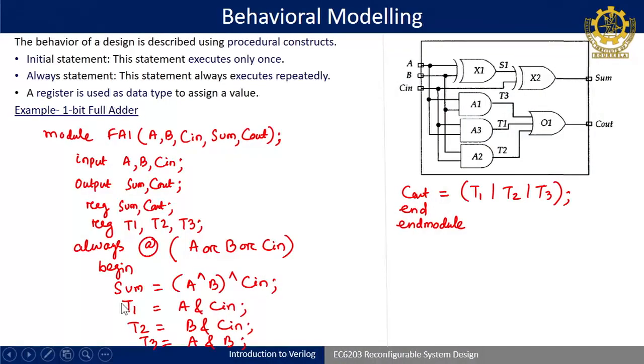If I put C out before T1, it will not give a proper result, because T1 is not evaluated. That is why I have deliberately put T1, T2, T3 first, they have to be evaluated, followed by C out getting its final result. So, this is sequential in nature.